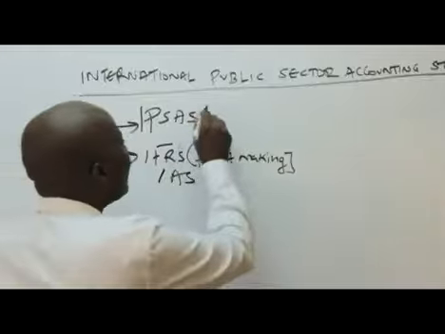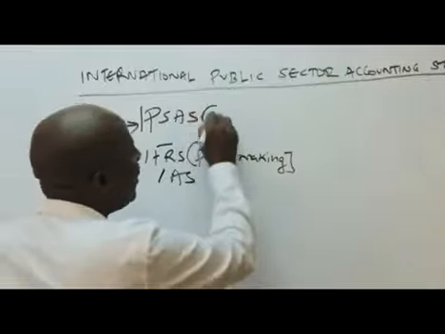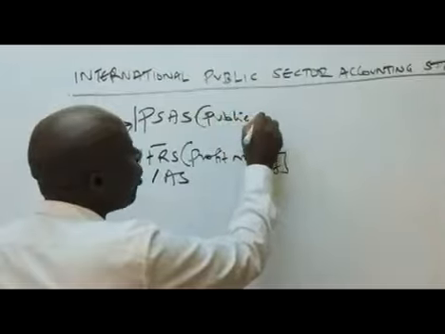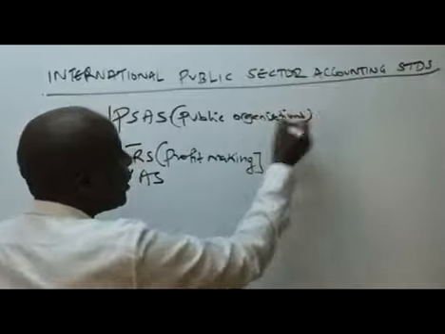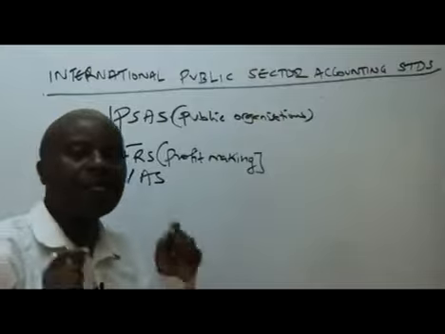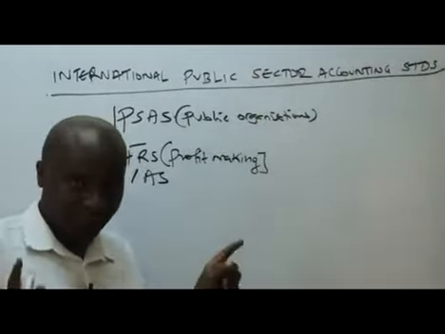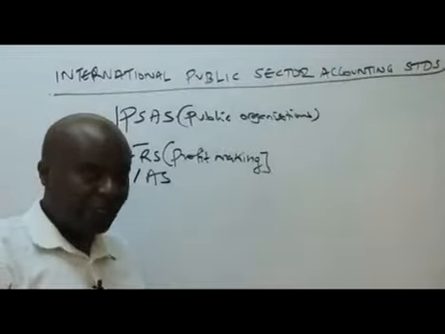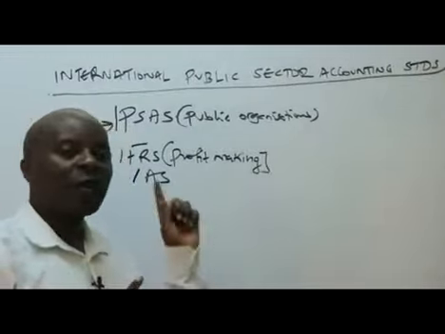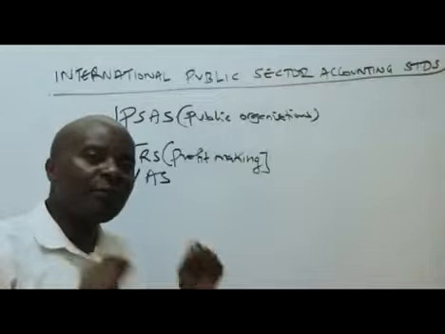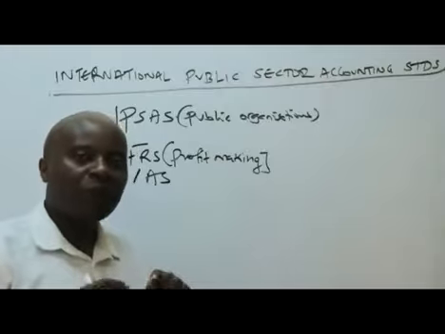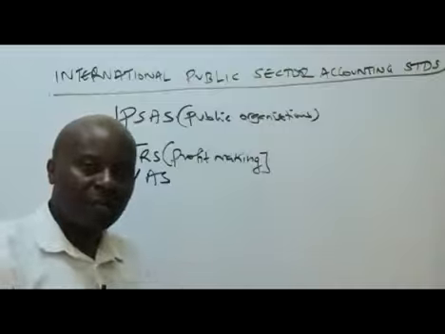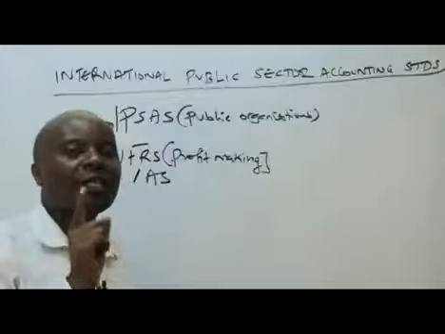IPSAS, basically, these are used by public organizations, or basically those organizations whose objective is not to make profits. The organizations that will be using IPSAS to report their financial transactions, ladies and gentlemen, do not have any profit motive.